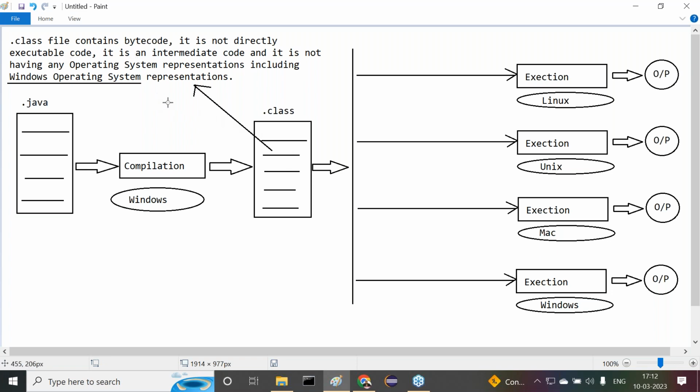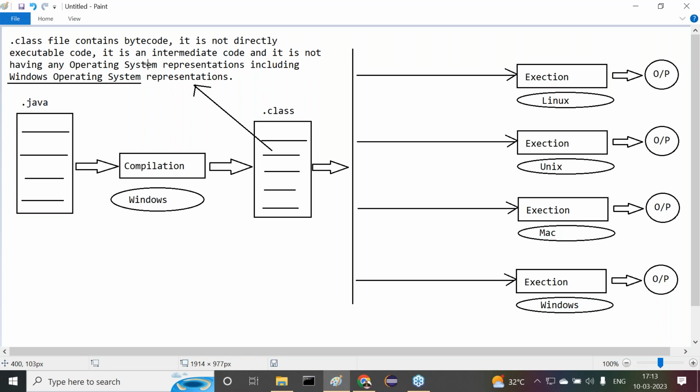The .class file contains bytecode. It is not directly executable code. It is an intermediate code and it does not have any operating system representations, including Windows. Just compare this statement with the .exe file content. What difference did you identify between the .exe file and the .class file?